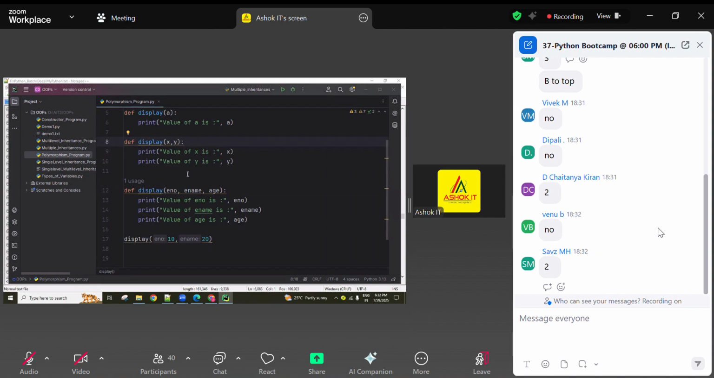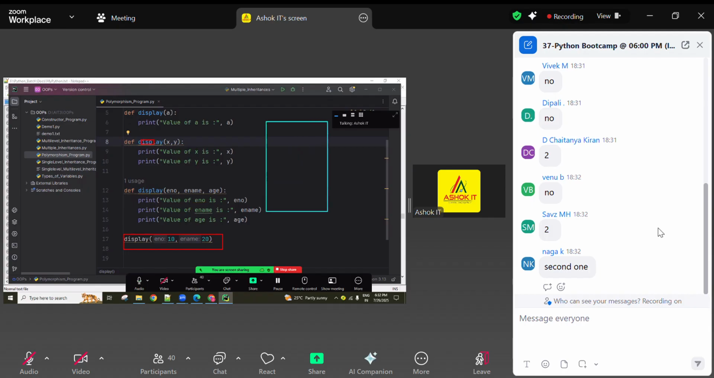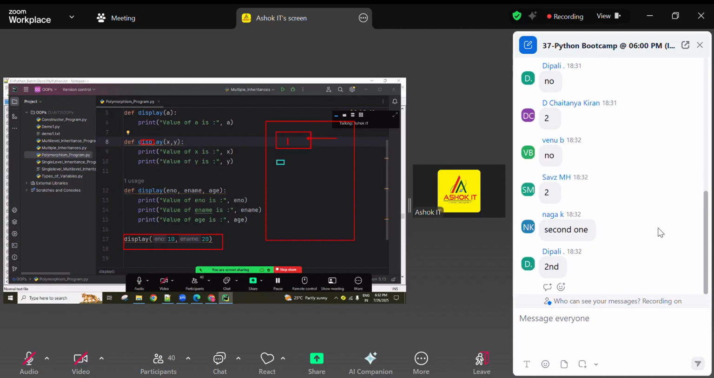Okay, check it, guys. First of all, forget about this method function calling. This is one function, display with one parameter, display with two parameters, display with three parameters. This is my memory area. First, the function with one parameter is created, referencing the display name. Next, the function with two parameters is created. It has the same name, display, so this replaces the previous one. Now in memory only this one is there.